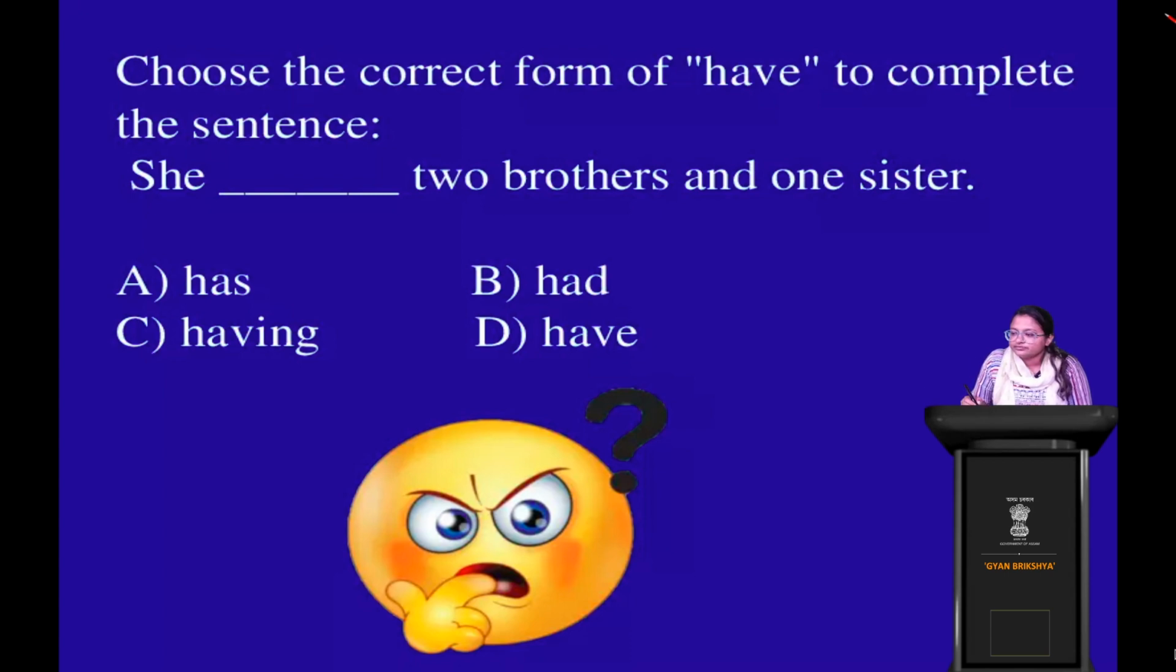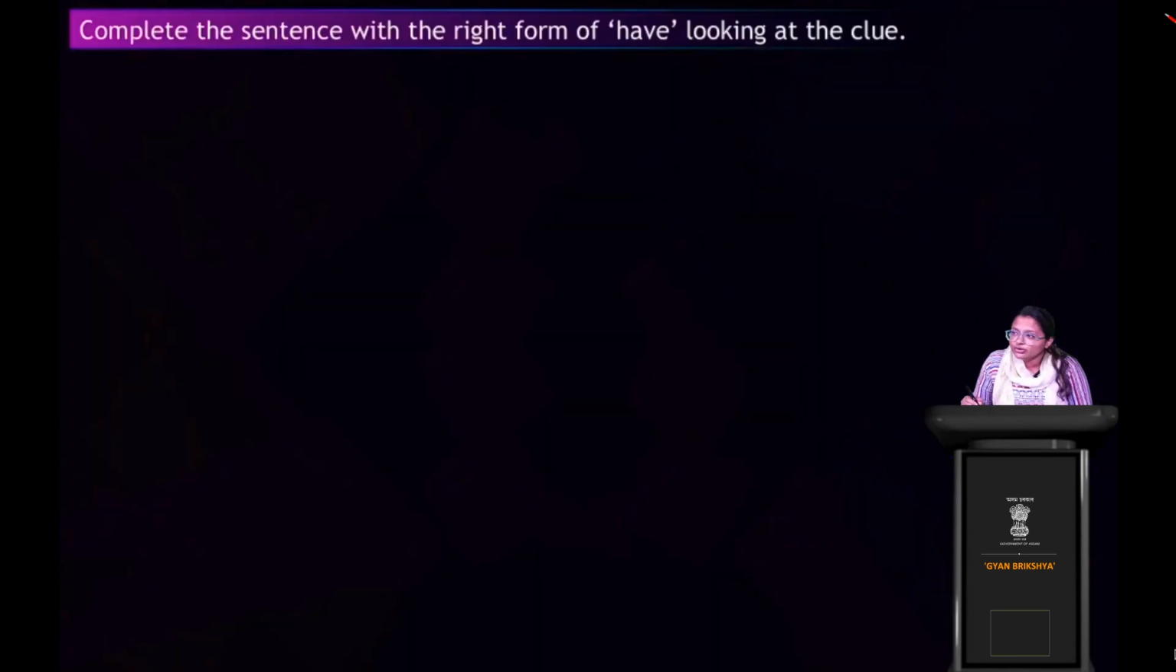Okay. Now let's move forward and let's see. Complete the sentence with the right form of have, looking at the clue. So we have to complete some sentences where there will be a clue for us as to which tense, and then we have to fill up the sentence with the right form of the have verb, right? Okay, so your time starts now.